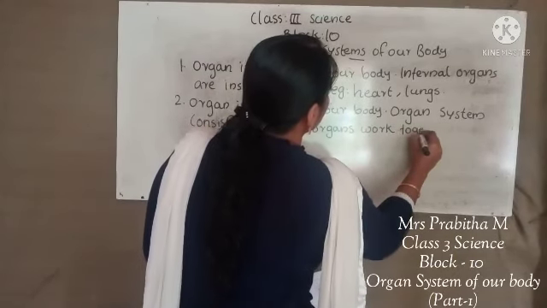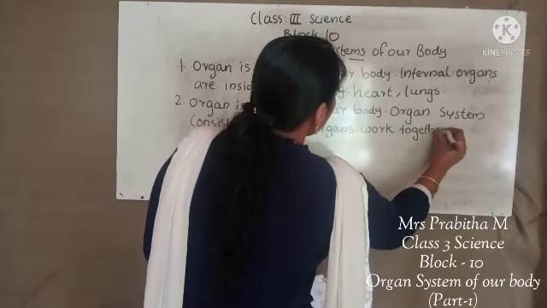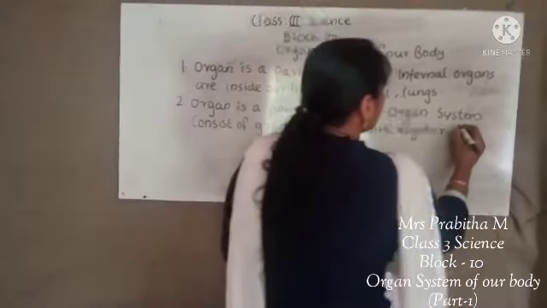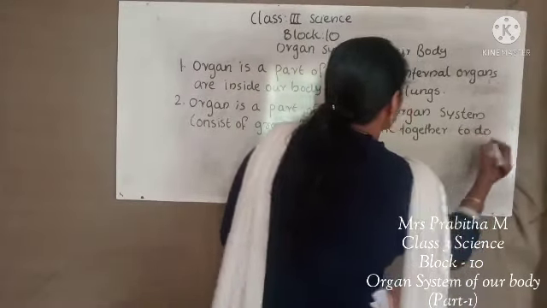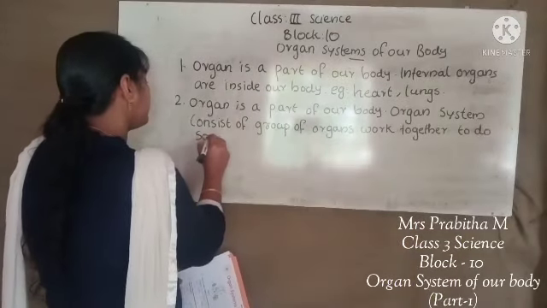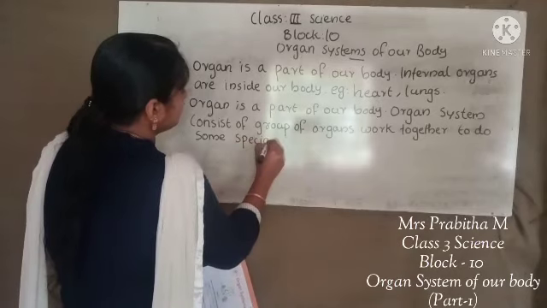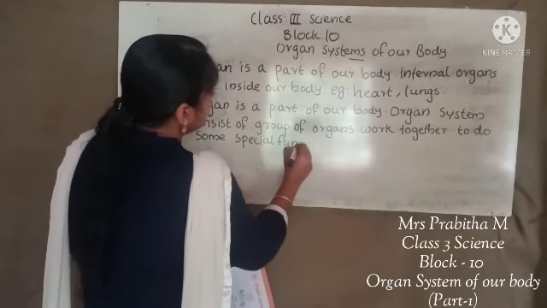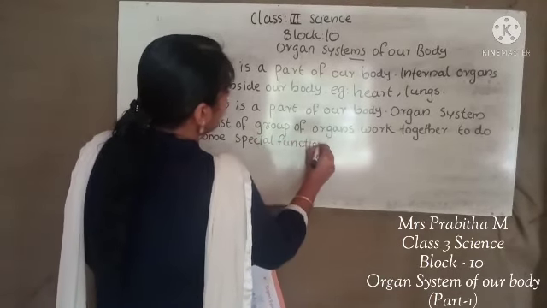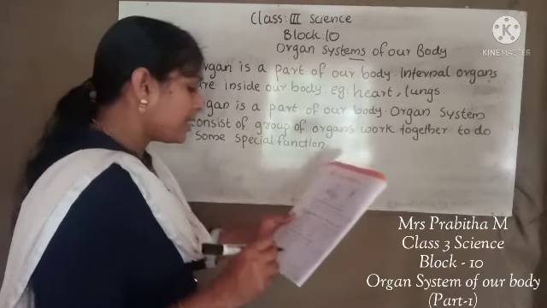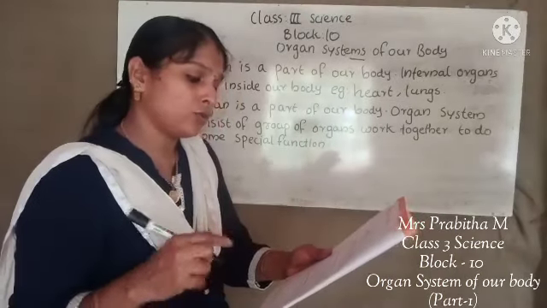Work together to do some special function. Okay. To do some special function. Some special function. Okay. That is the difference between organ and organ system. Next, we have two more questions.